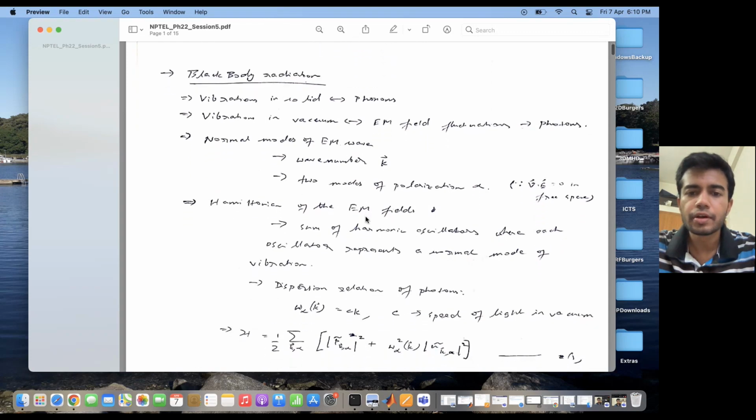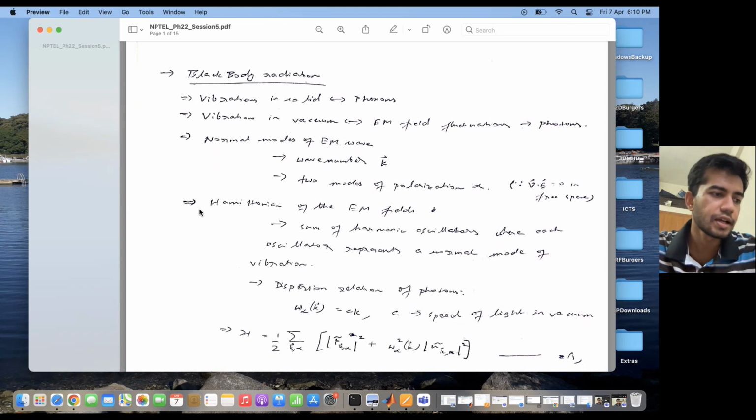Once we know the wave number and the modes of polarization, we can actually write the Hamiltonian for the vibrating electromagnetic field. But there is one thing we need to know before we are able to write the Hamiltonian. If you recall the example of a simple harmonic oscillator, its Hamiltonian has two parts.